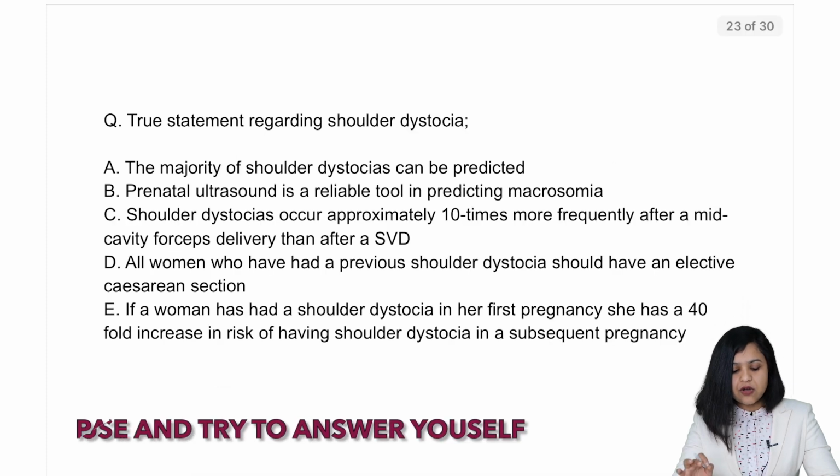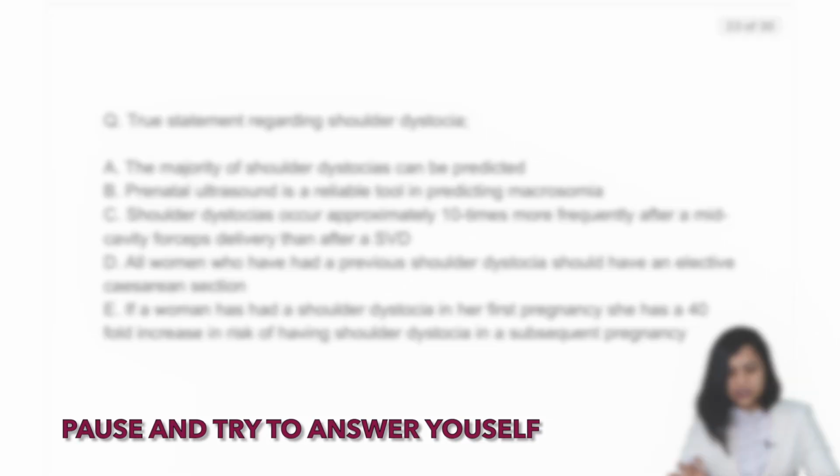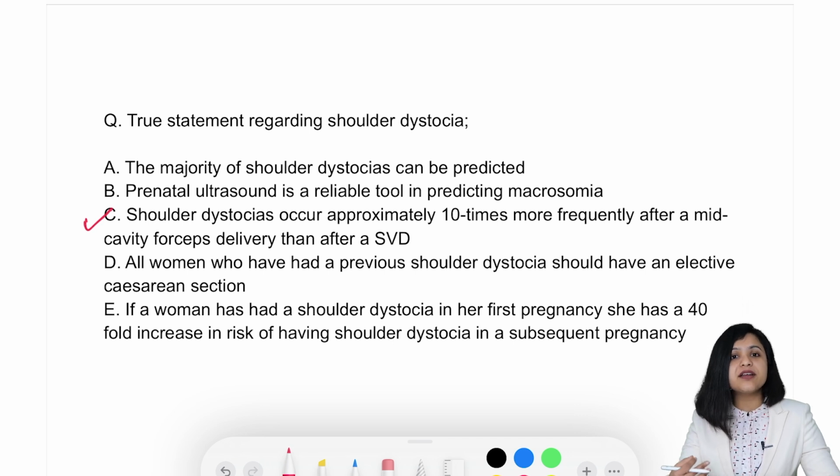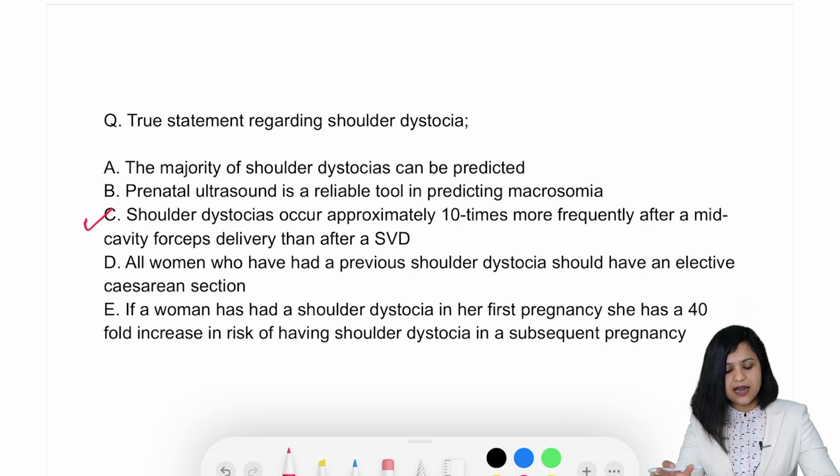Next question. What is the true statement regarding shoulder dystocia? Majority of shoulder dystocias cannot be predicted. 48% of shoulder dystocia are seen with less than 4 kg, which is why predictive models are not reliable. Ultrasound, we have not read about the role of ultrasound in the entire guideline. So ultrasound is not a reliable tool. Why is D not the answer?